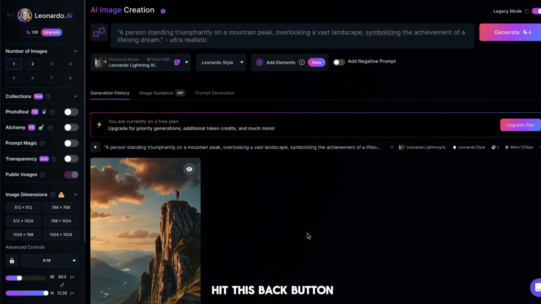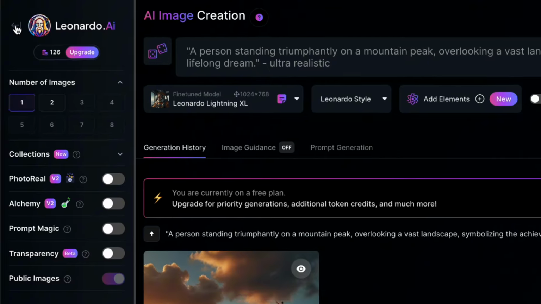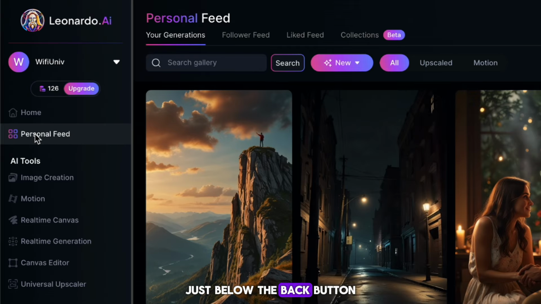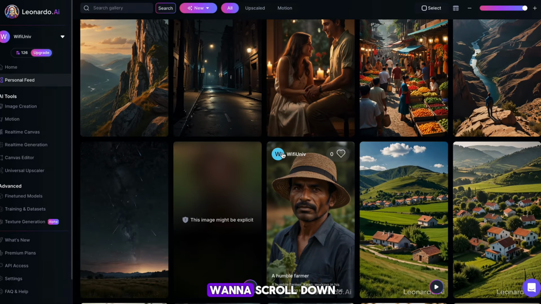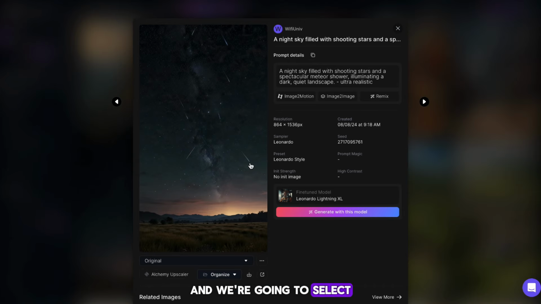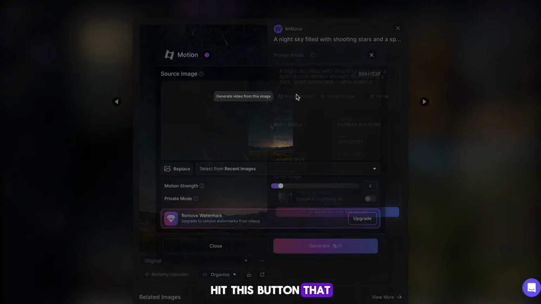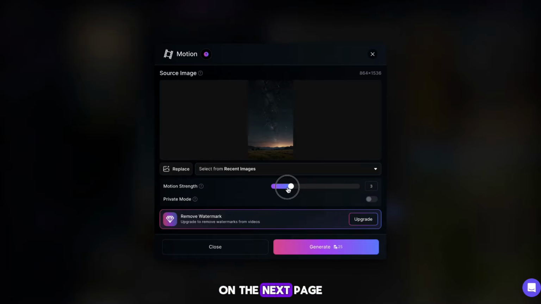You want to find and hit this back button in the top left. Once back on the main page, you then want to hit Personal Feed just below the back button. Once here, you now want to scroll down, and we're going to select the first image that we created. Once you're on it, hit this button that says Image to Motion. On the next page, you want to make sure that the strength is set to 3, and then hit Generate.